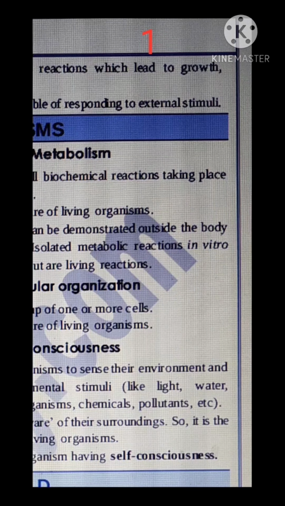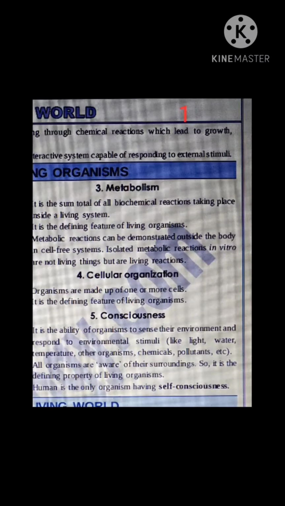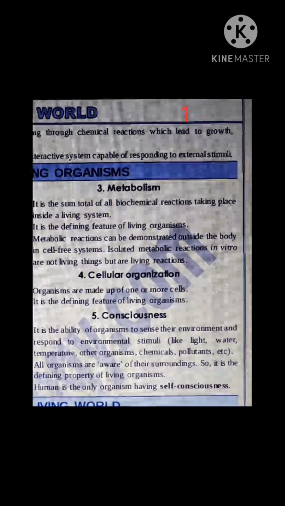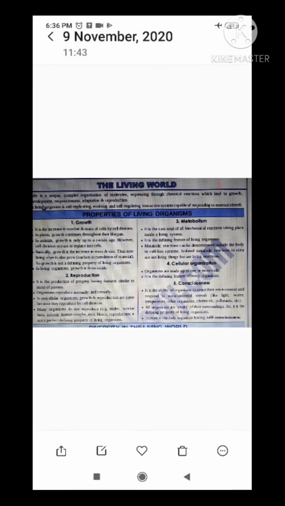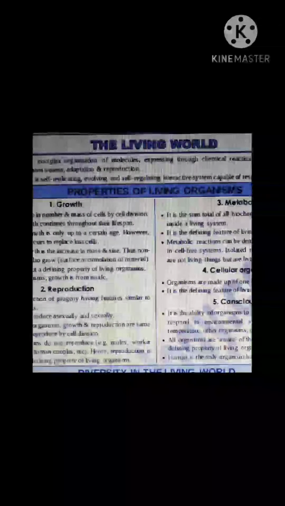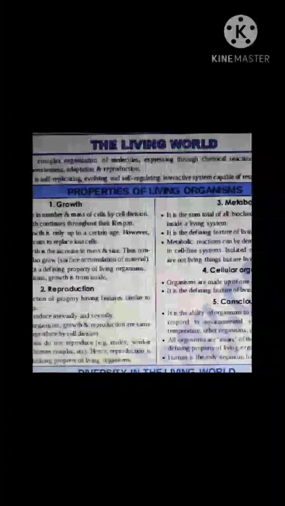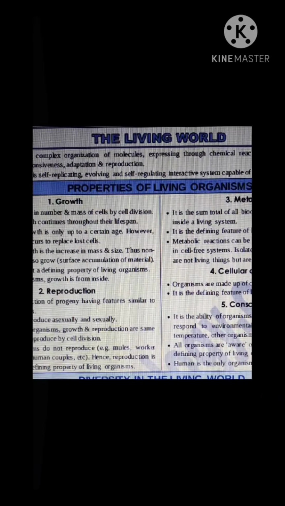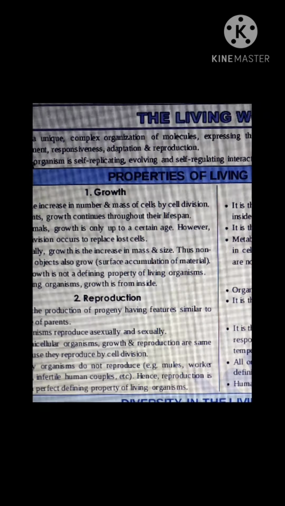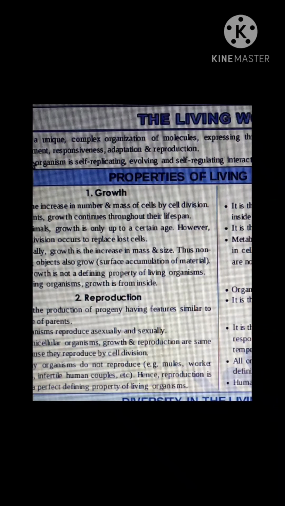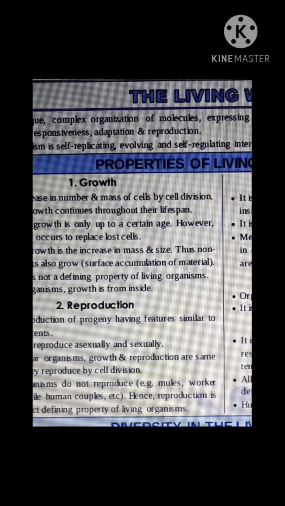So these are the five main properties or characteristic features of organisms, and there are many others, such as excretion, respiration, digestion, many things. So how can we define an organism, taking into consideration all these features?